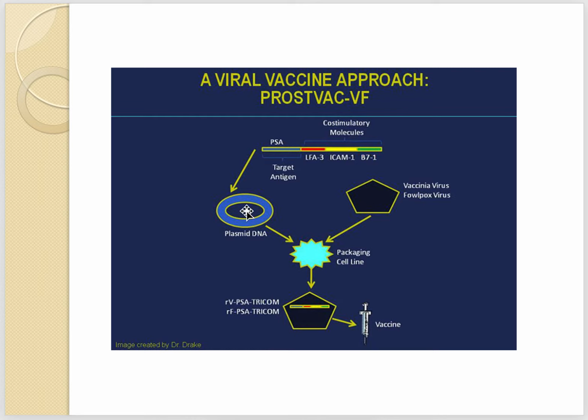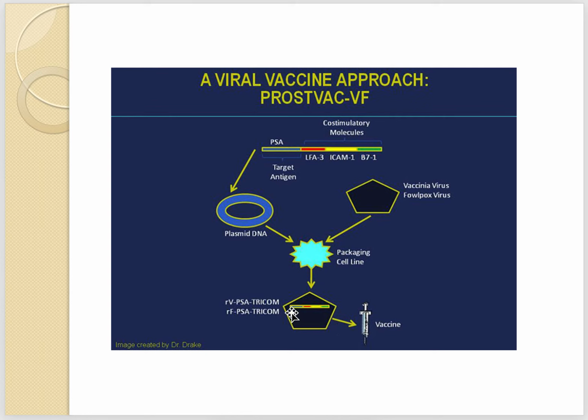In this case, a hybrid of vaccinia virus and pox virus was used as the viral vector. The cloned DNA delivered the antigen into the virus, and then this recombinant or hybrid virus, which has the target antigen, was developed and used as the vaccine.